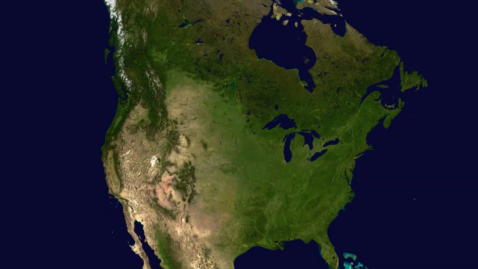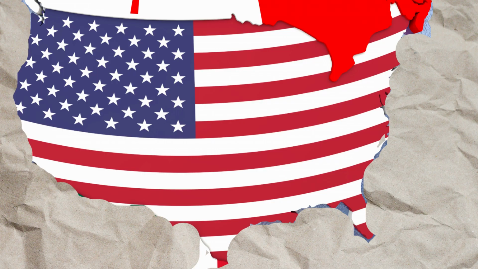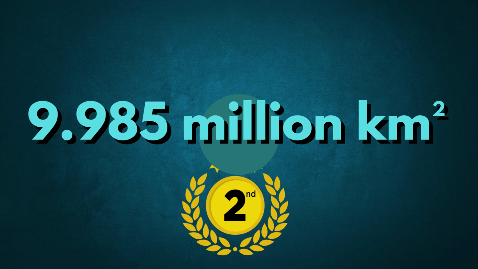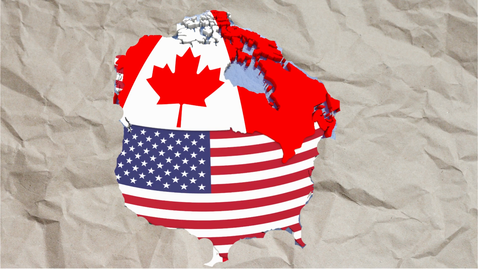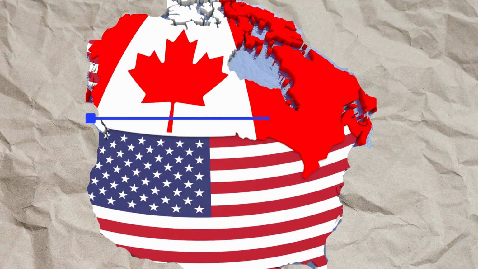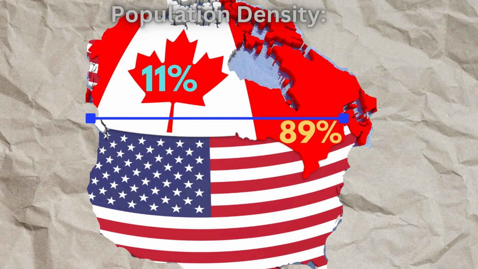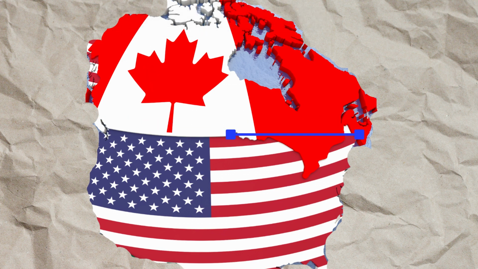We don't look away from North America just yet. If we look up and over the US, we see the second largest country in the entire world, Canada. Canada has a humongous land area of 9.9 million square kilometers. And you'll be surprised to know that most of Canada's population lives within this circle. But we can take this further. If we zoom in and draw a line, we can see that almost 90% of Canada's population live below this line, which you can clearly see has much less land area. But we can take this even further. If we move this line a little lower, we can see that 70% of Canadians live below this line.